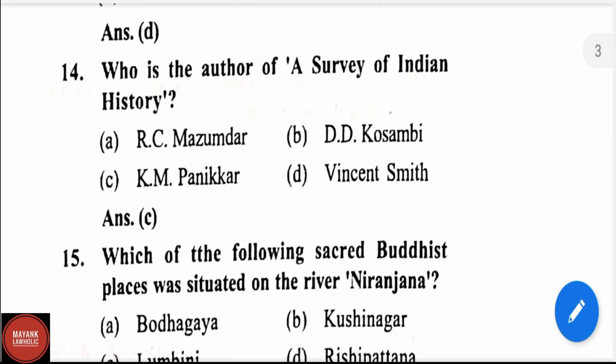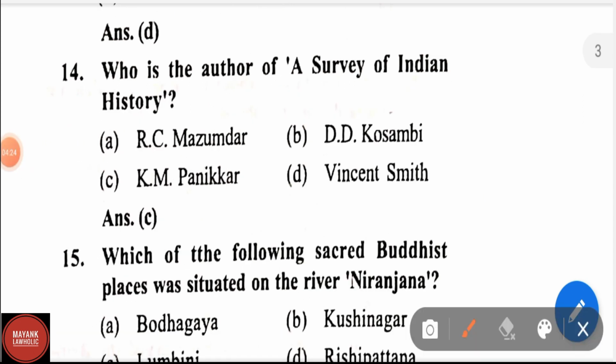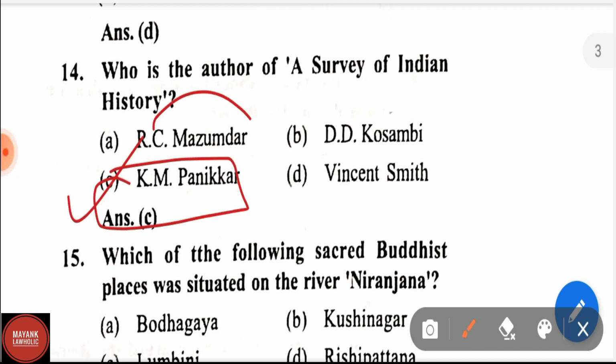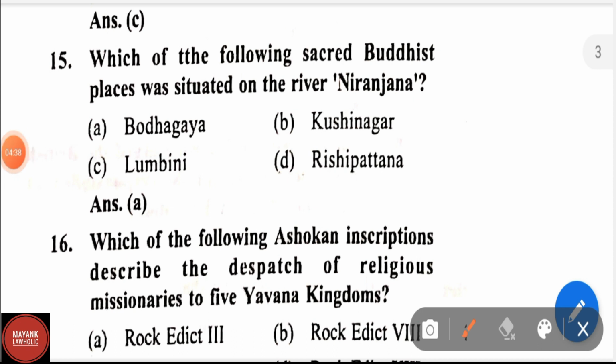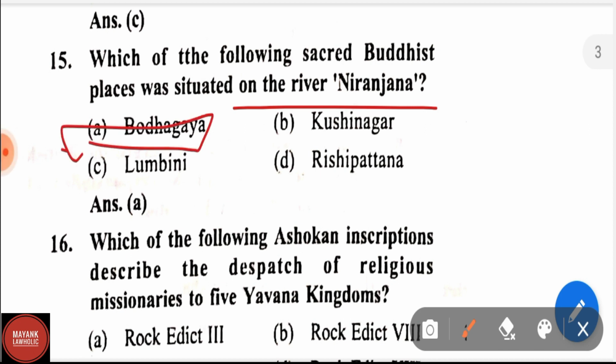Question number 14. Who is the author of A Survey of Indian History? Options are R.C. Mazumdar, D.D. Kosambi, K.M. Panikar, Vincent Smith. K.M. Panikar. R.C. Mazumdar has written a book related to the 1857 revolution. Question number 15. Which of the following sacred Buddhist places was situated on the river Niranjana? Options are Bodh Gaya, Kushinagar, Lumbini, Rishipatan. Correct answer is Bodh Gaya. Bodh Gaya is the Buddhist place situated on the river Niranjana.